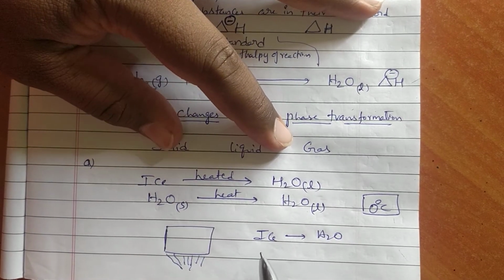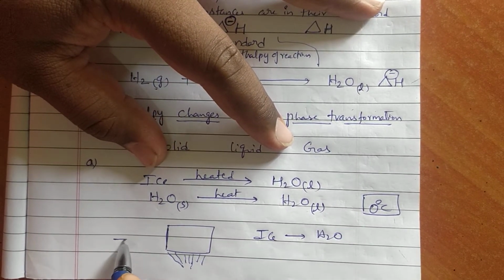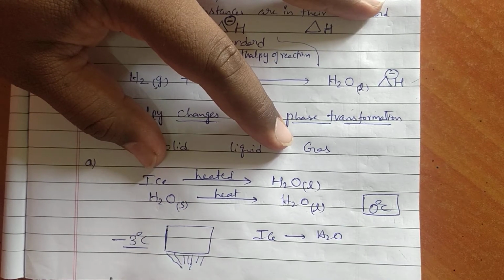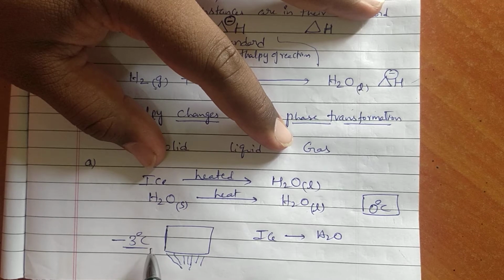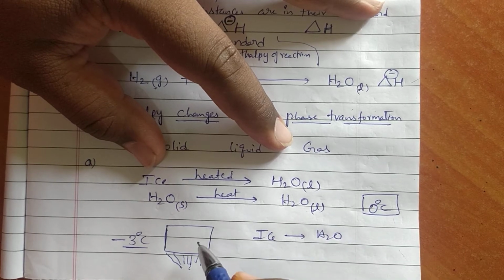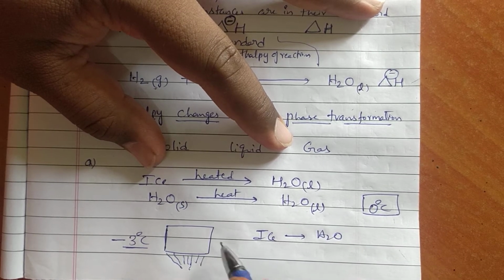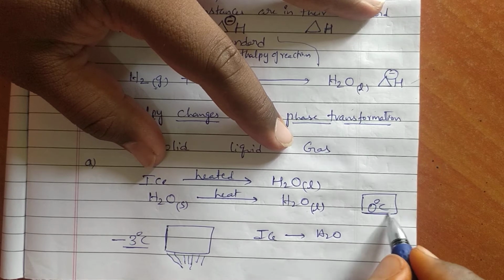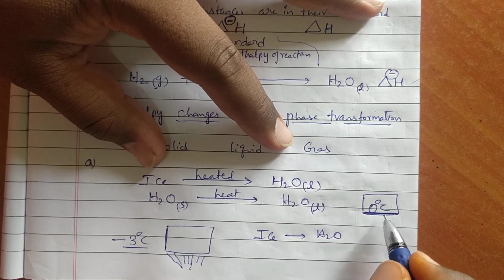Previously ice is present at minus 3 degree centigrade, for example. Slowly we increase the temperature, minus 3, minus 2, minus 1, so the change in temperature is observed. But once this ice reaches 0 degree centigrade, it starts to convert to liquid. At that time 0 degrees is maintained for some time.